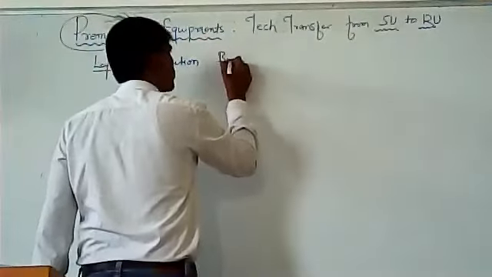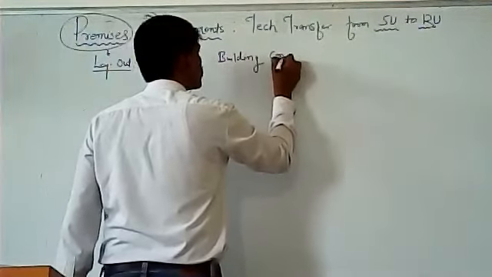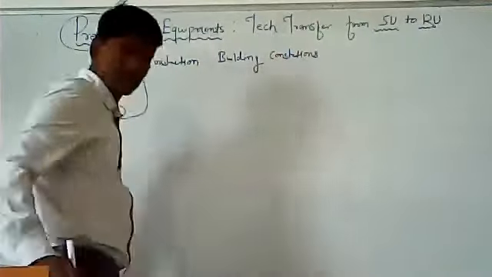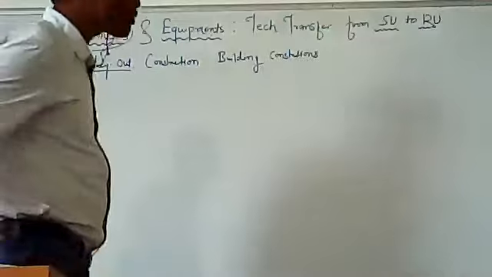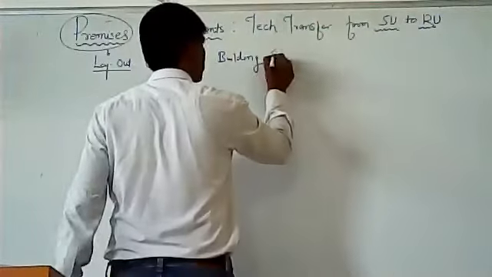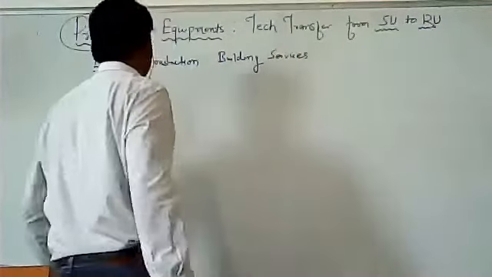Rather we would say building services, sorry, construction is already done. Building services, what would come under this we'll see later.